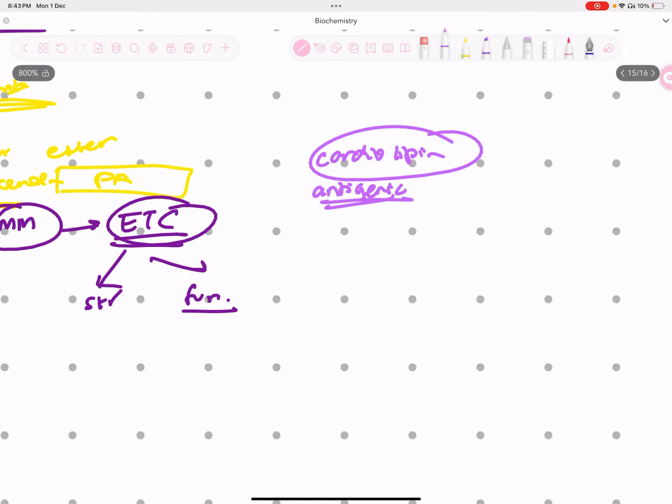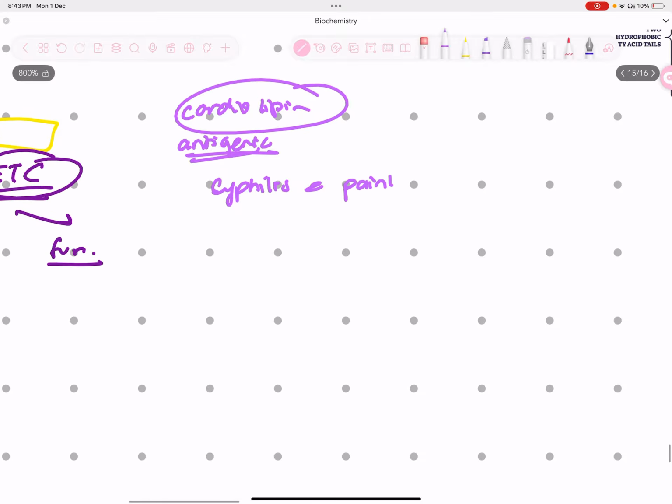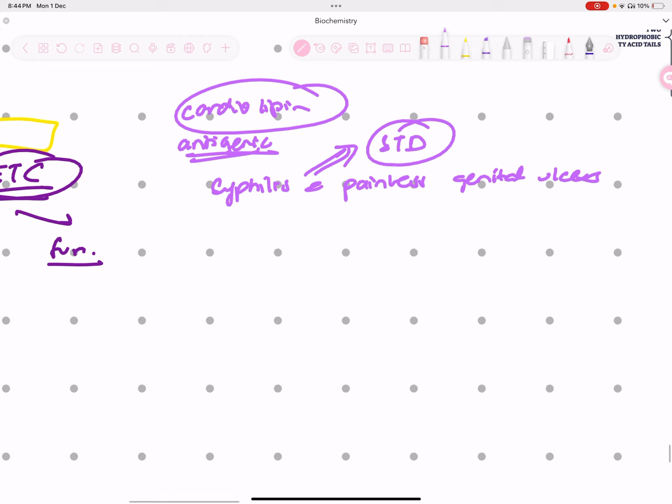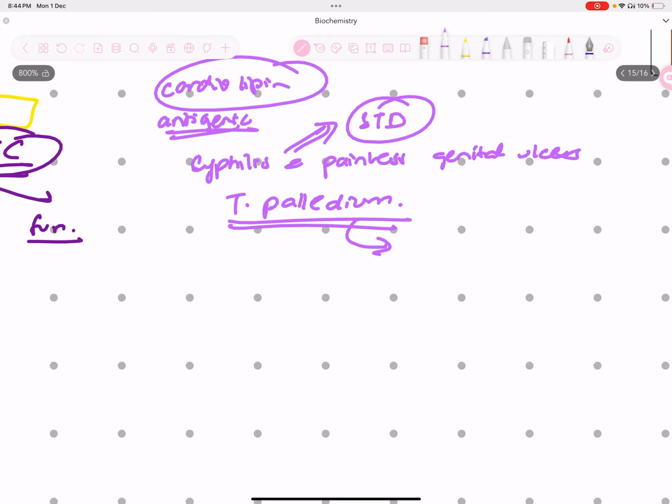I'll give you an example of a clinical condition, which is syphilis. What happens in syphilis? Basically, painless genital ulcers develop in this disease, and it's a sexually transmitted infection. Now, in this, there is a bacteria called T. pallidum, and once this bacteria enters the body, it starts attacking the tissues. The cellular mitochondria are damaged and break apart, and the cardiolipin is released into the blood.